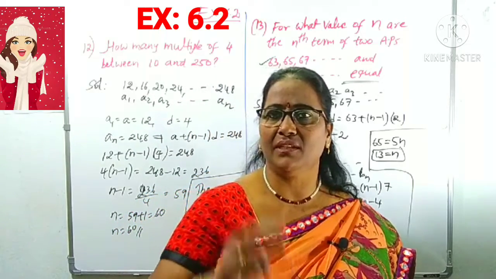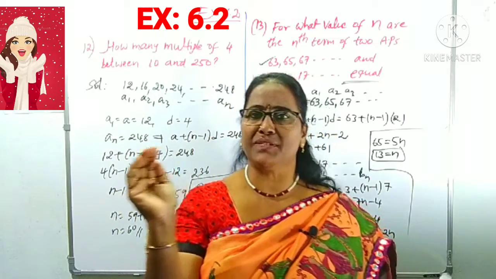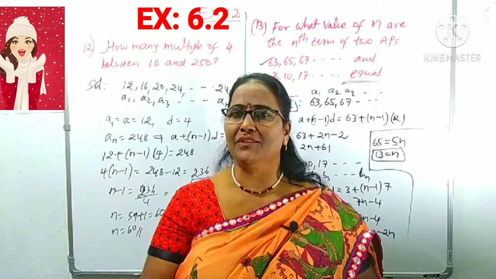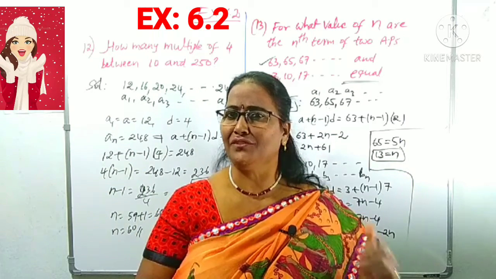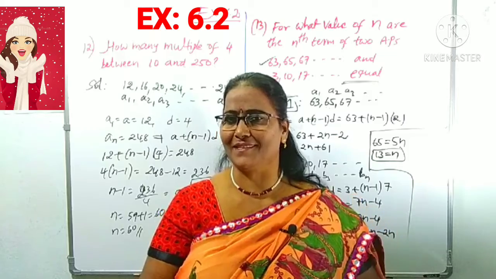Clear? What is given? Two AP series are given whose nth terms are equal. By equating those two nth terms, we can find n. That is all it is asking.